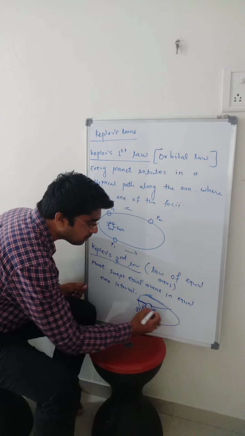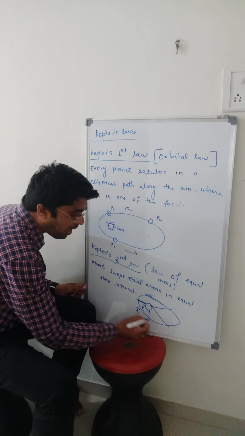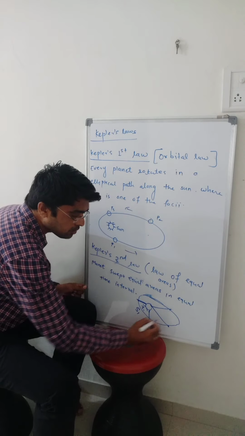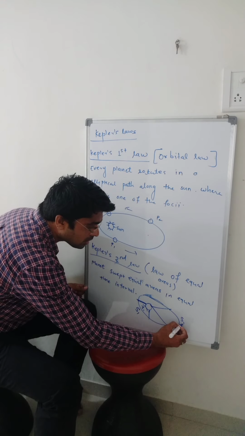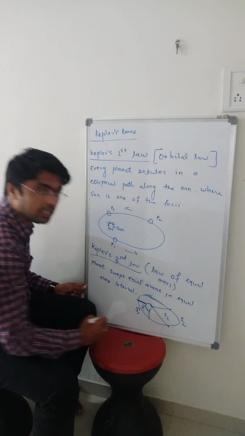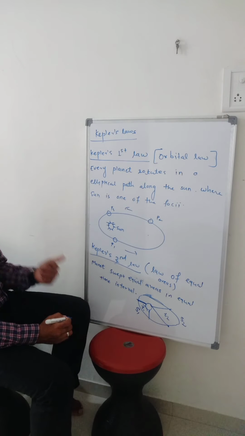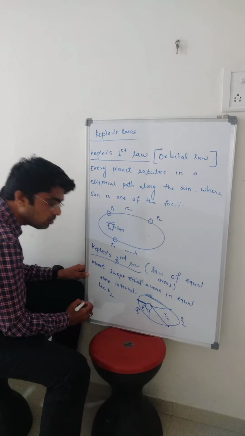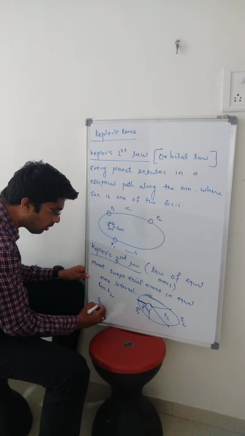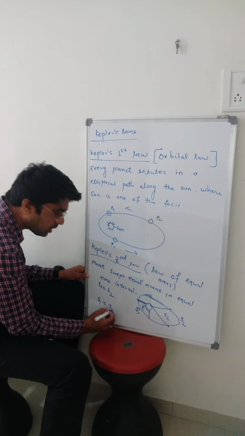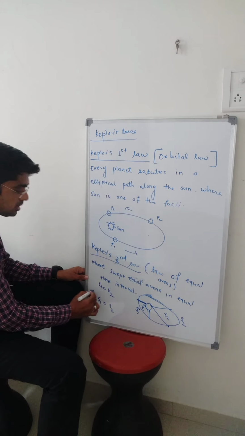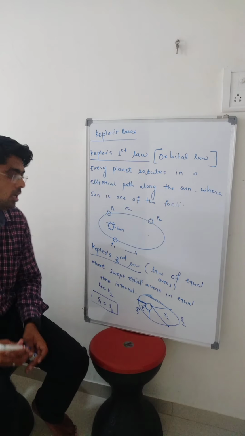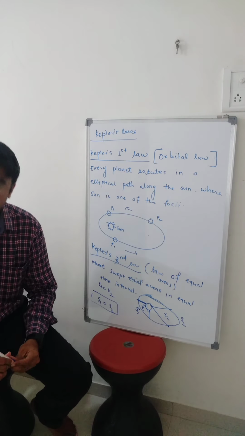Let us consider another: the planet sweeps from this point to this point, and this area is S2 and this time is T2. If time T1 equals time T2, then areas S1 equals S2. This is the second law of Kepler, also known as the law of equal areas.